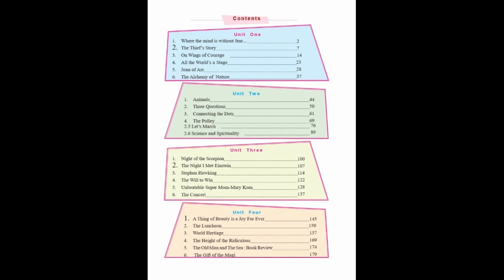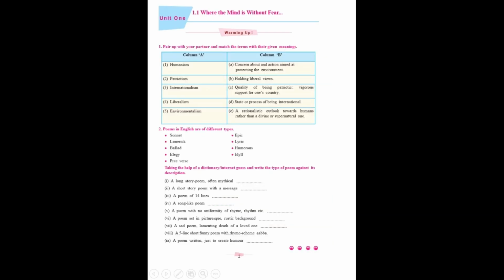The unique feature of the index is that in every unit, lesson number 1 and lesson number 4 are poems, and the rest are prose. For example, 1.1 and 1.4 are poems, 2.1 and 2.4, 3.1 and 3.4, and 4.1 and 4.4. These are poems, the rest are prose. Total prose lessons are 16 and total poem lessons are 8.